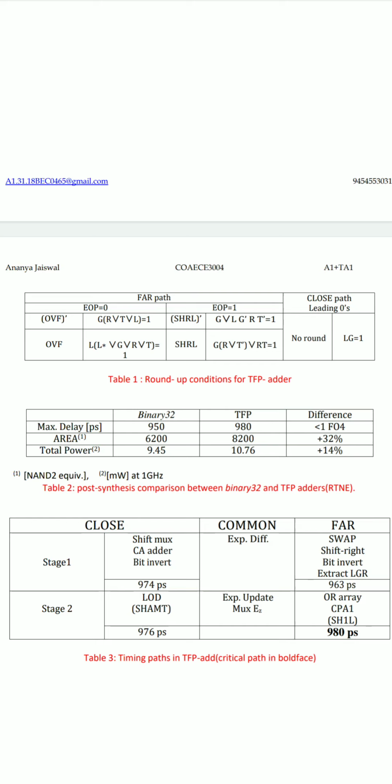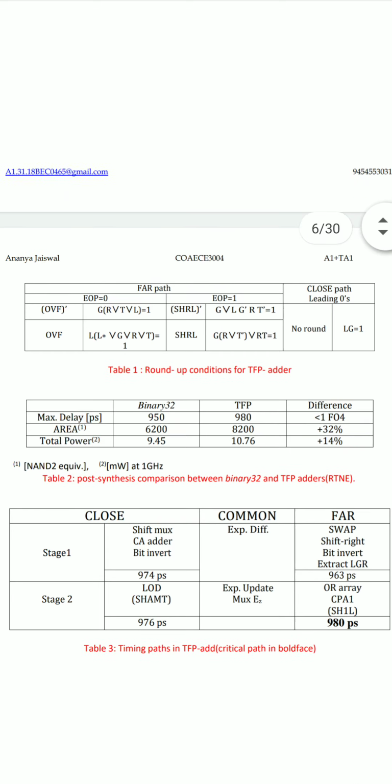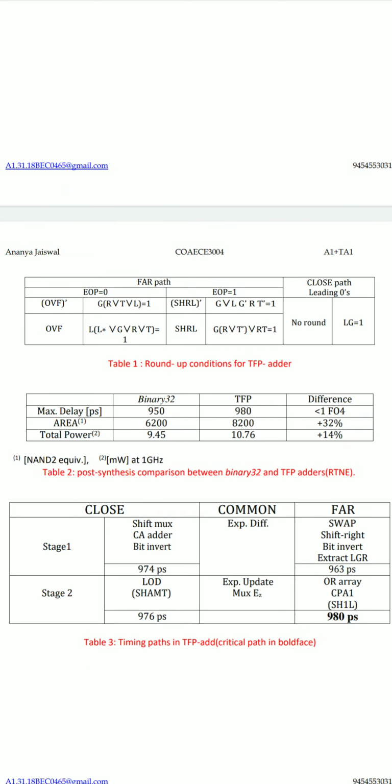The far path comprises of EOP equals 0 and EOP equals 1, giving various values as stated. As mentioned before, table 2 gives the post-synthesis comparison between the binary 32 and the TFP adders. In the different columns, column number 2 states the binary 32 values, the next column displays the TFP values, and the last column displays the difference.